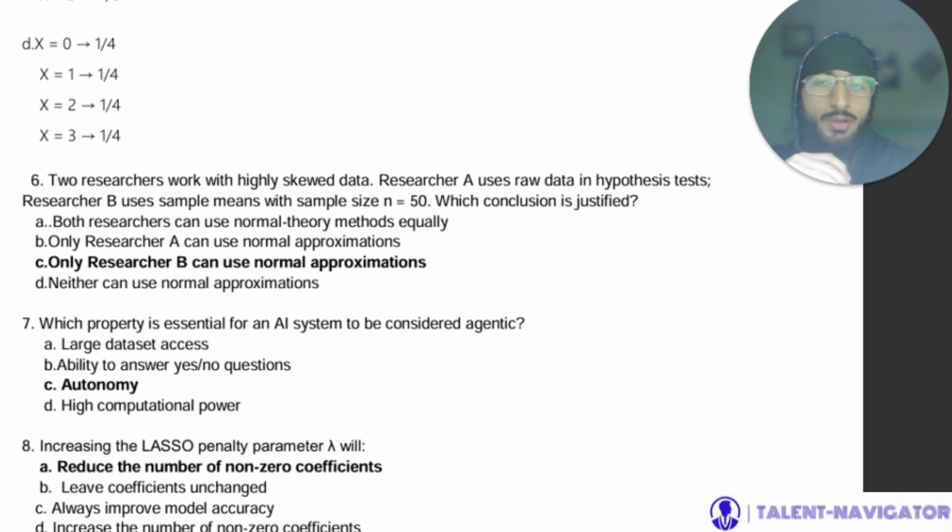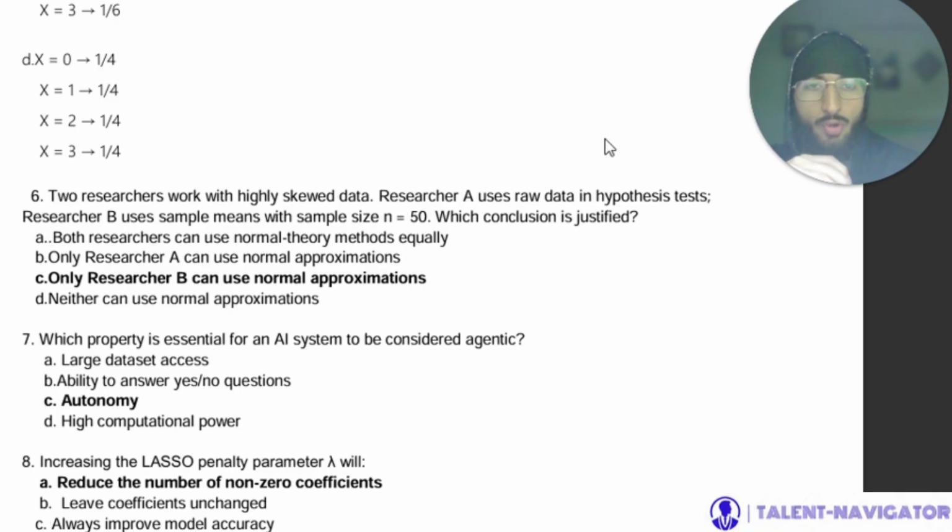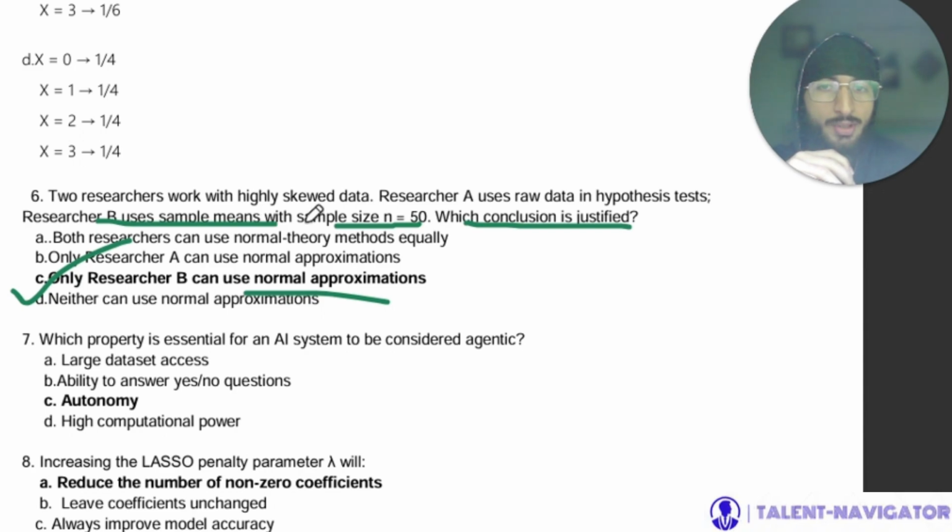Now, two researchers work with highly skewed data. Researcher A uses raw data in hypothesis tests, and researcher B uses sample means with sample size n equal to 50. So, which conclusion is justified? Only researcher B can use normal approximations because the sample size n is greater than 30. So, we use a normal approximation for this one, not for researcher A.